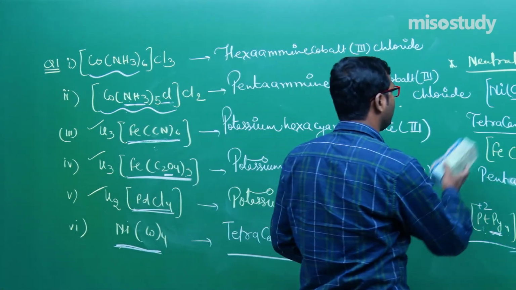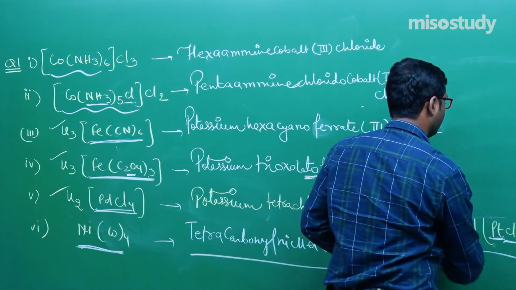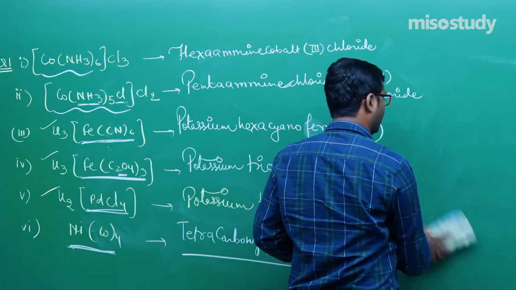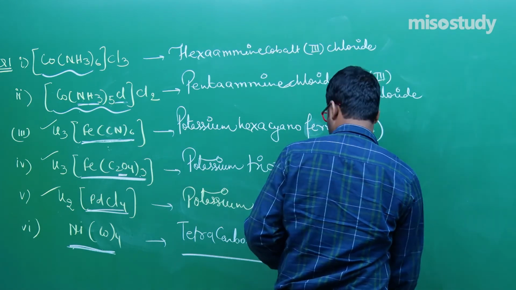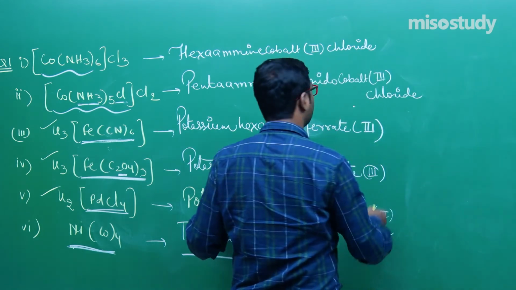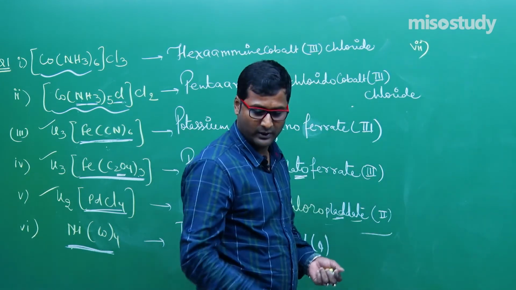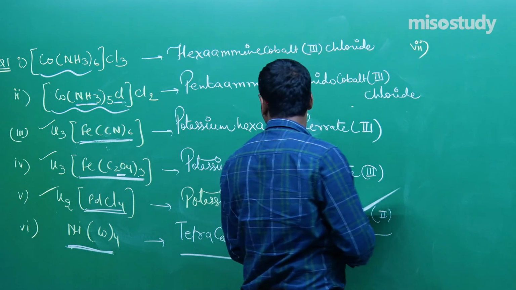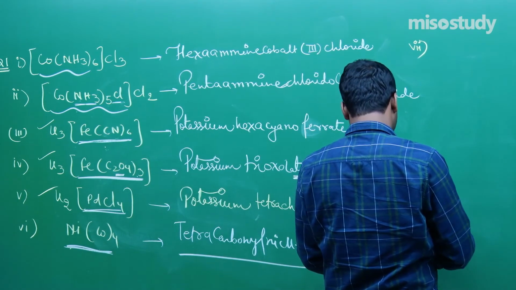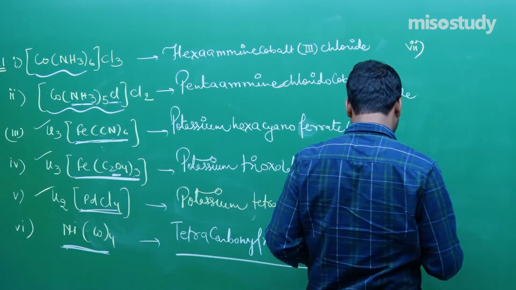Wait for a moment. Give me a few seconds. This will help you a lot. Practice maximum. Check out the spelling also, my friend. This one is the 7th one. Now, what is the IUPAC name? Let me write it down once.